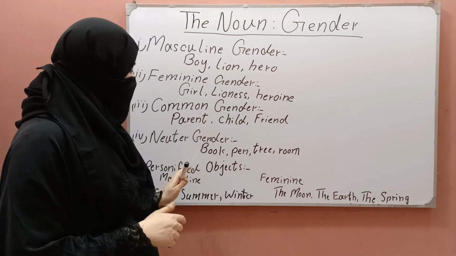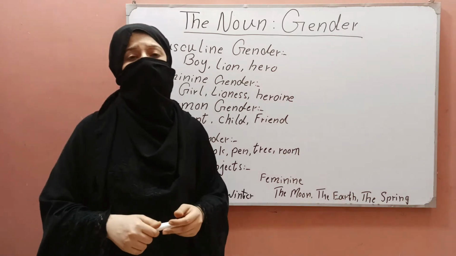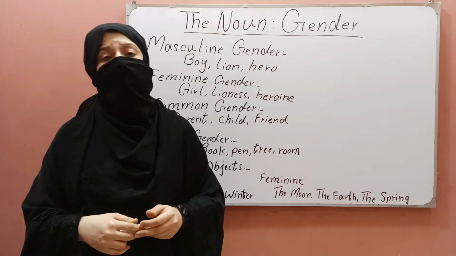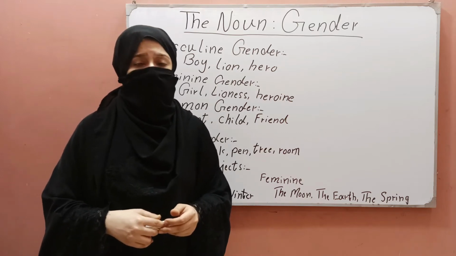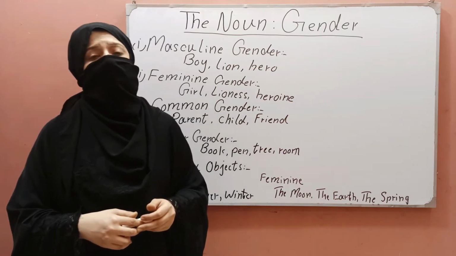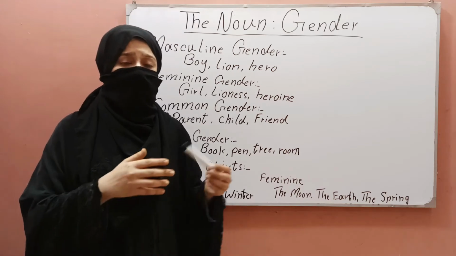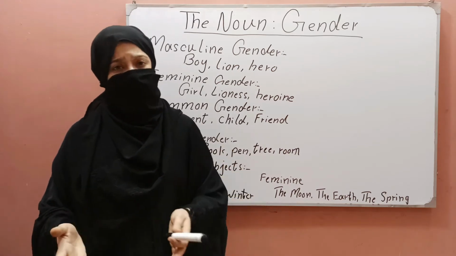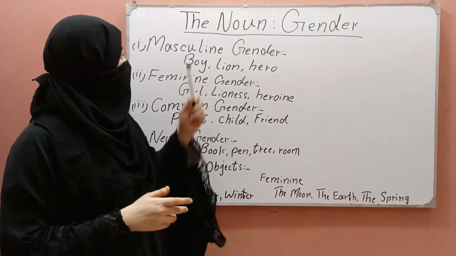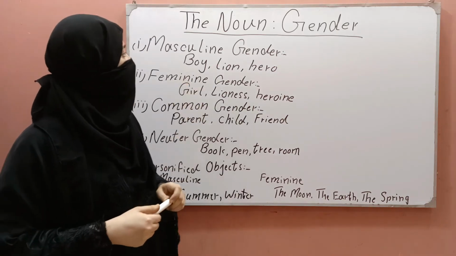And there are some personified objects. The objects without life that are personified are spoken of as having life in them, and we regard some as masculine and some as feminine. Now we start discussing from the masculine gender.